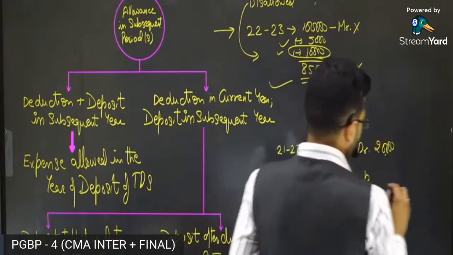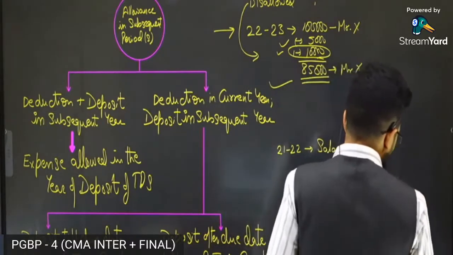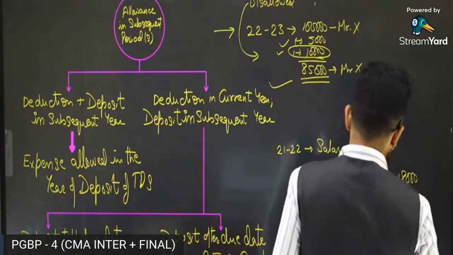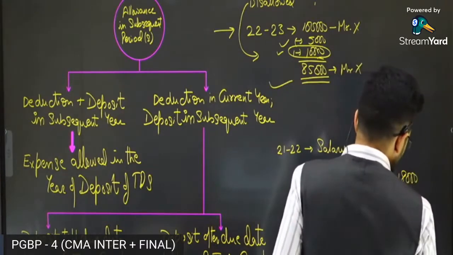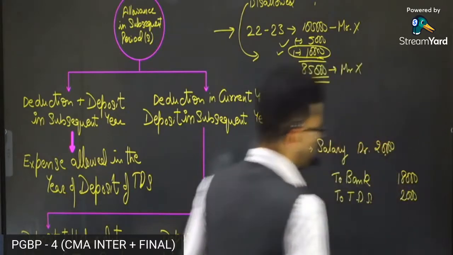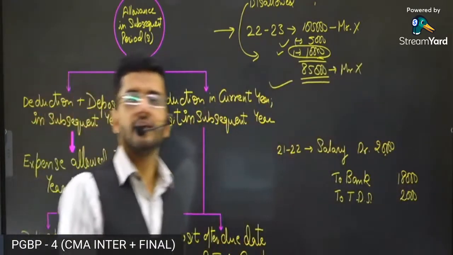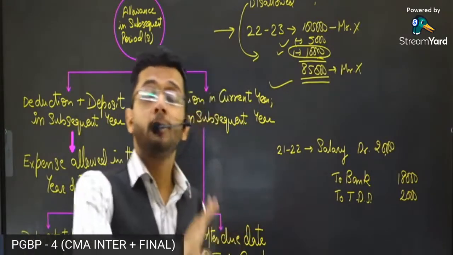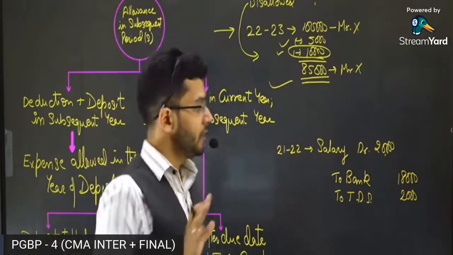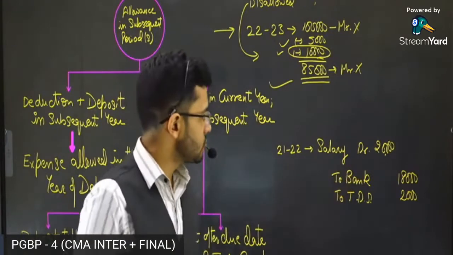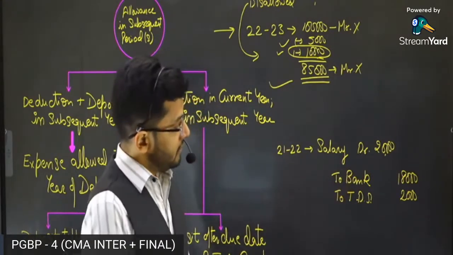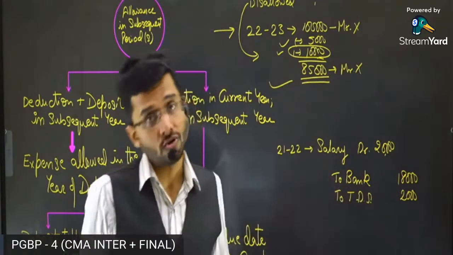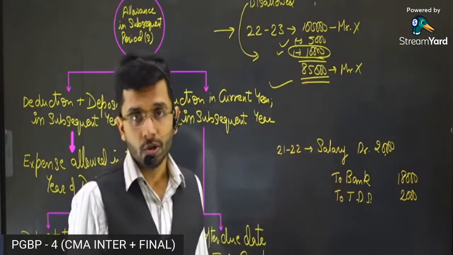Employee is going to get 18,000 rupees, and the TDS which is deducted from this salary is 2,000 rupees. The 18,000 rupees is going to be credited in the employee's bank account, and you are going to credit TDS payable account as 2,000 rupees. This is the accounting entry which you're going to put.